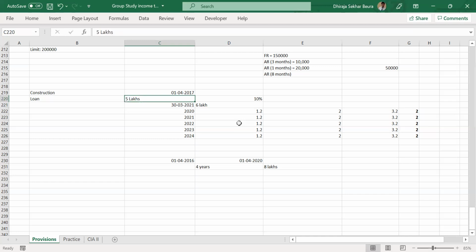Can you calculate for 5 lakhs? 5 lakhs, 10% is how much? 50,000. For 3 years, how much? 1.5 lakhs. The accumulated amount is 1.5 lakhs. Divided into 5 years, how much does it become? 30,000 only. How will you know whether it's 30,000 or 50,000 if you're not going to do the calculation? Makes sense, right? So only 30,000 will be exempted.